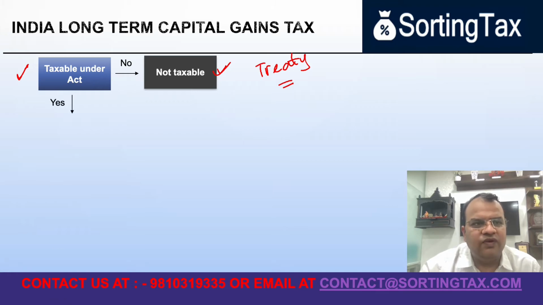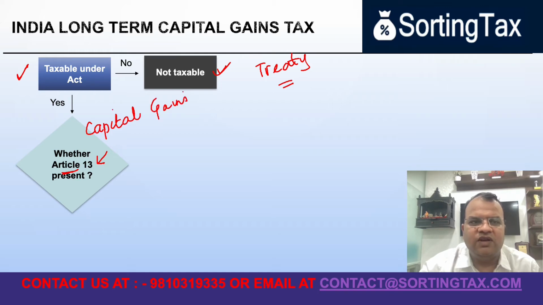But if it is taxable under the Income Tax Act, the second step that I need to follow is I need to see if there is any additional benefit available on such taxation under the provision of the treaty. Generally, under the income tax treaty, the capital gains is something which is levied under Article 13 of the relevant treaty, and this is titled as capital gains.